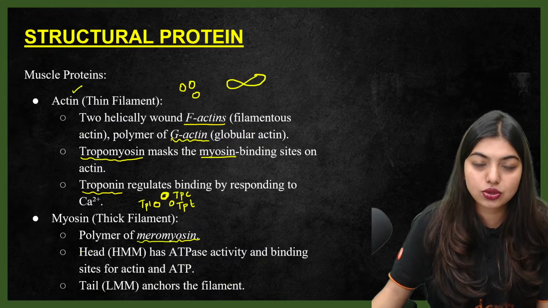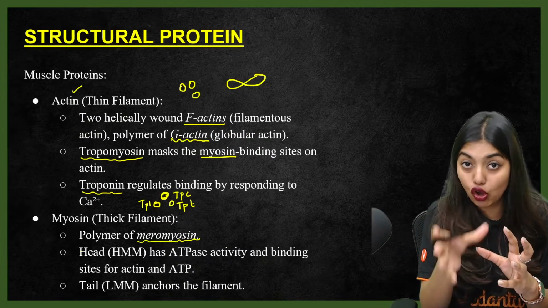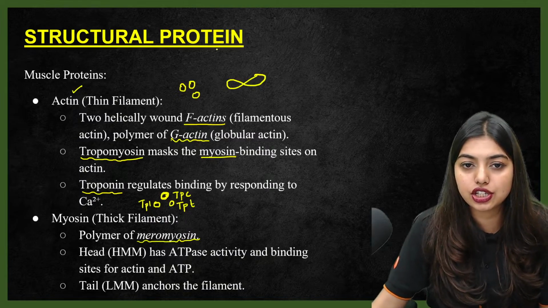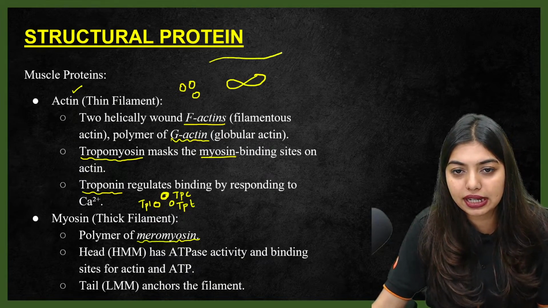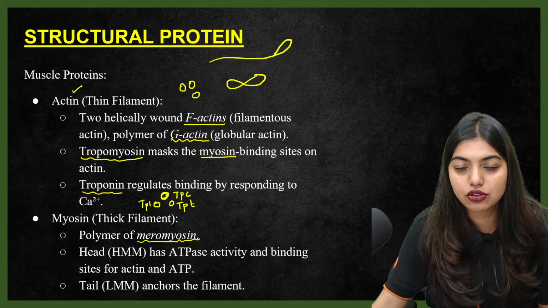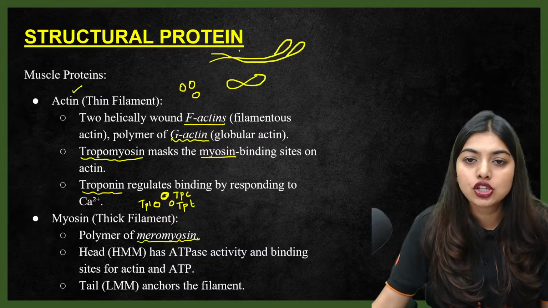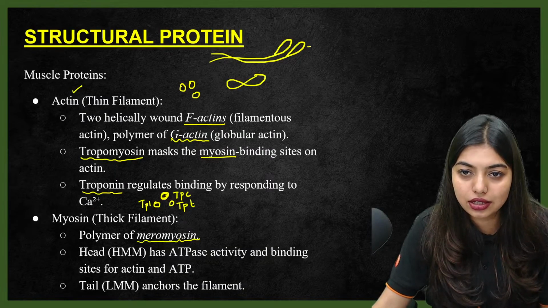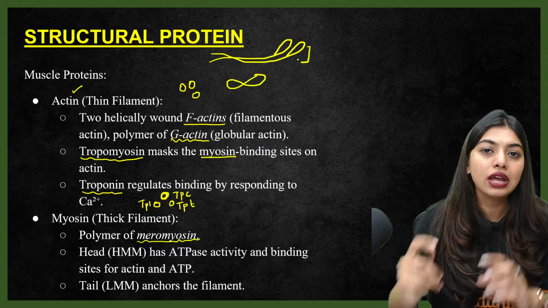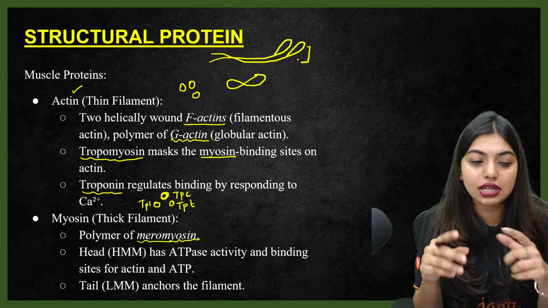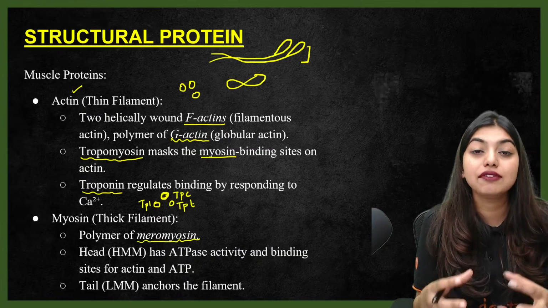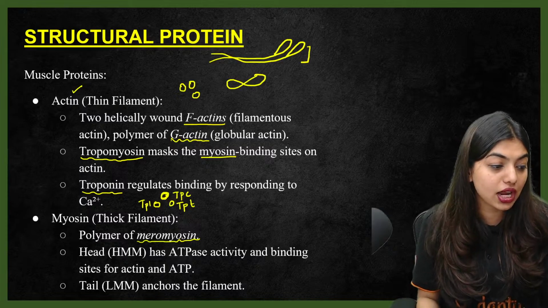So the head region with the cross arm, right? If you see myosin, it is going to be like this. I always tell you, it is like two king cobras raising their heads and standing like this. So the head region plus the cross arm together will form your heavy meromyosin, that is HMM.